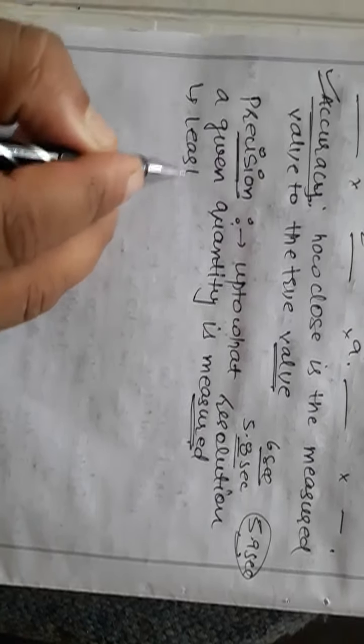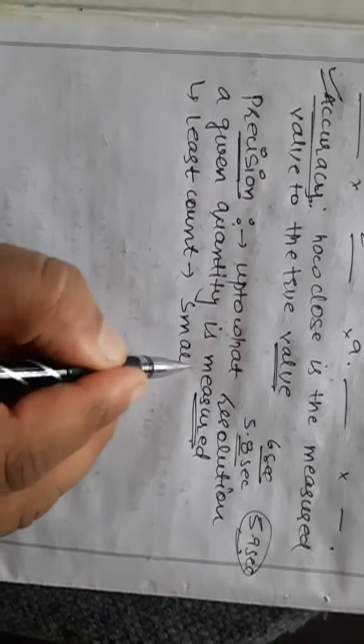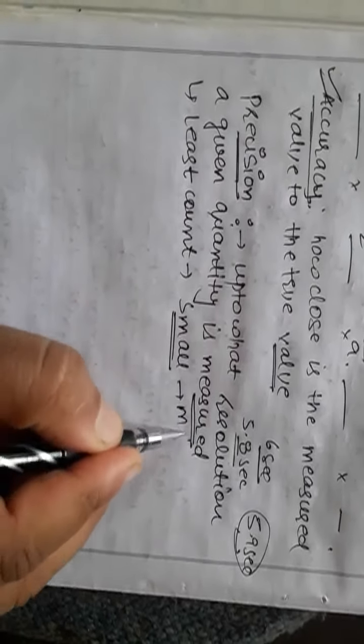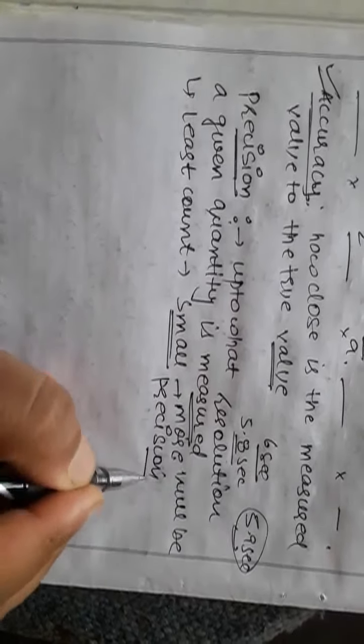Precision is basically determined by the least count of the instrument. So always remember least count. The smaller the least count, the more will be the precision.